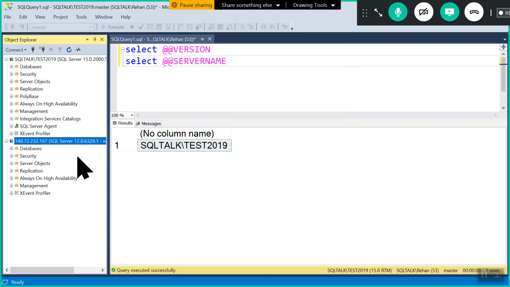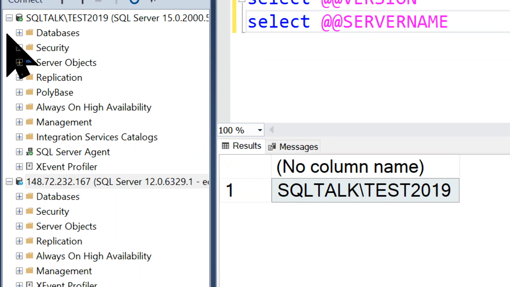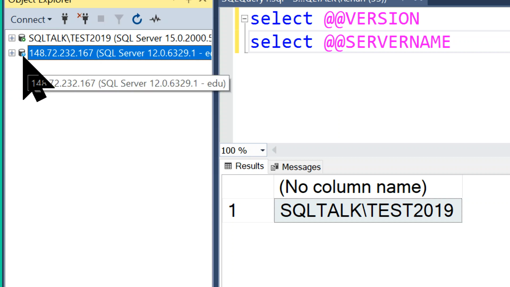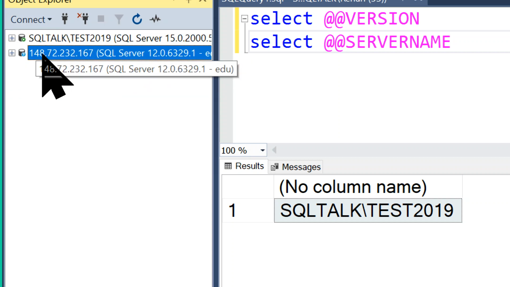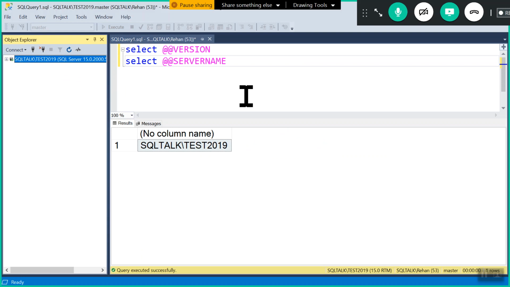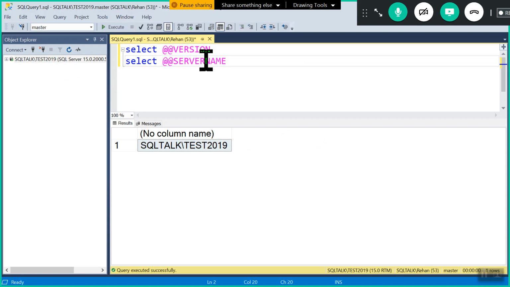See here, connected successfully. See here, we can start working. The server may be on the same local machine or somewhere in the network, in US, UK, Australia, anywhere it may be. You see the difference we can see here. This is my local server. This is my remote server. A question mark is there here. So it is not on my laptop. It is somewhere in the network. Right. So like this, we can connect by using SSMS to a server which may be on the same machine or somewhere in the network.